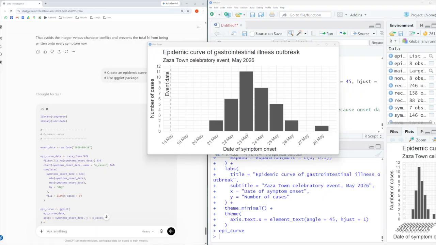Similarly, I'd like to have some padding after the last case, just to show that no more cases had been reported. Additionally, just using the grayscale is not great. I'd like to maybe give a little bit more color, and then also get rid of those grid lines in the background, which are just distracting.